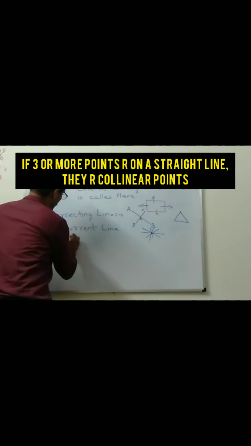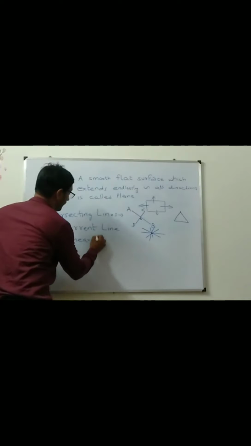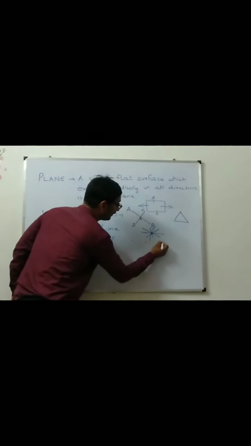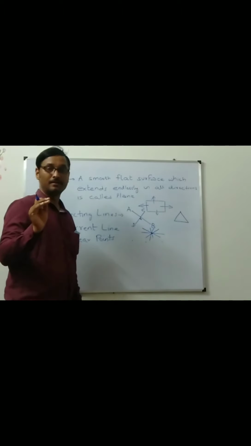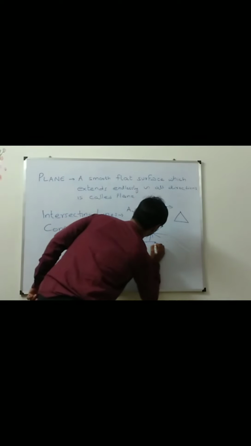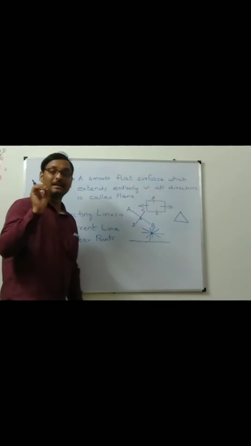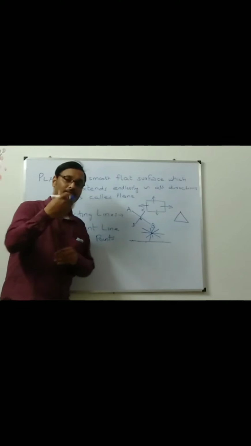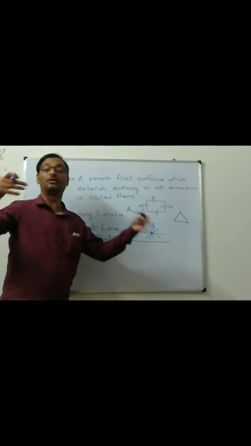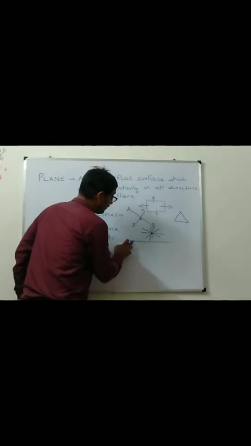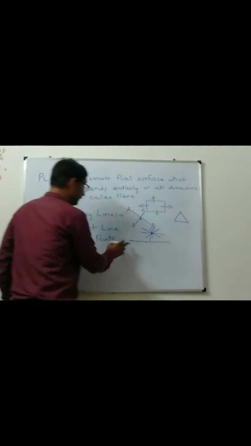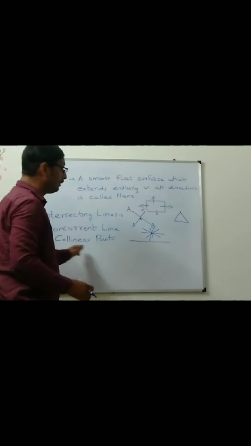Next, collinear points. When at least 3 points, minimum 3 points, are on a straight line, it can be more than 3. It can be 4, it can be 10,000, infinite. When at least 3 points are on a straight line, these points are called collinear points.